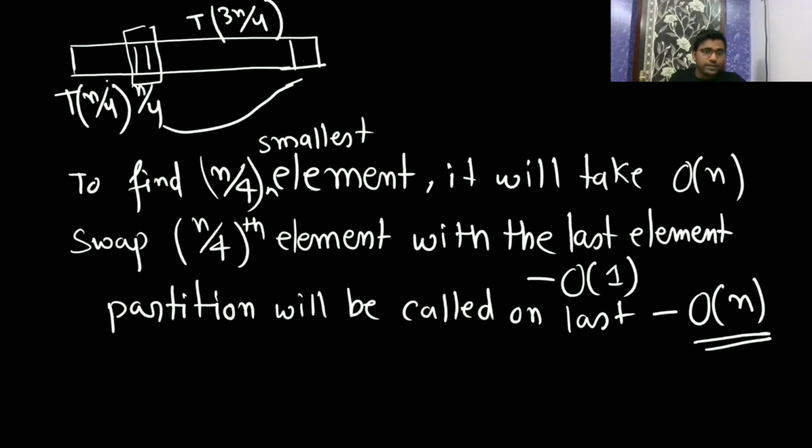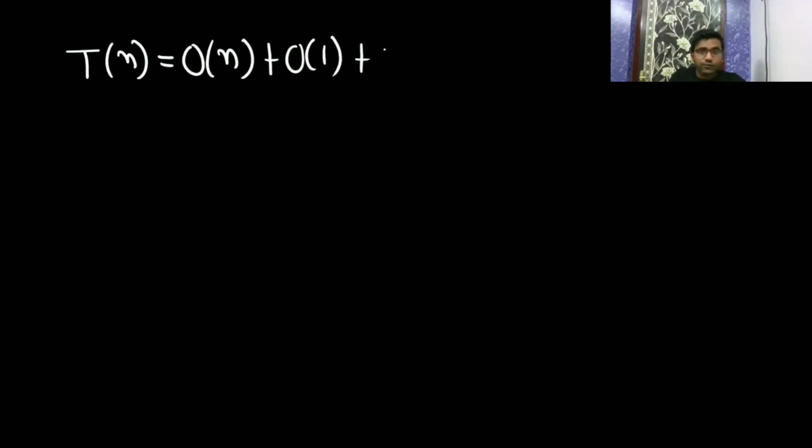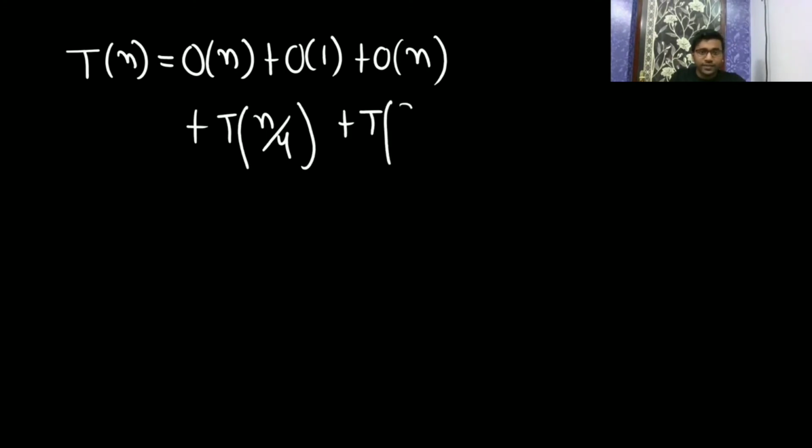So in one side you are having n by 4 elements, and on the other you are having 3n by 4 elements. To solve this recurrence, we have T(n): first, big O of n to find the n by 4 smallest element, then big O of 1 to swap it with the last element, then big O of n for the partition. Then T(n by 4) is the time for one partition, and T(3n by 4) is the time for the other partition.